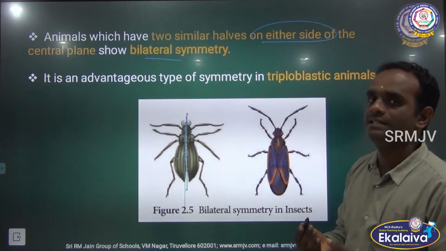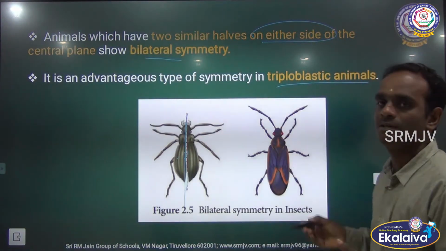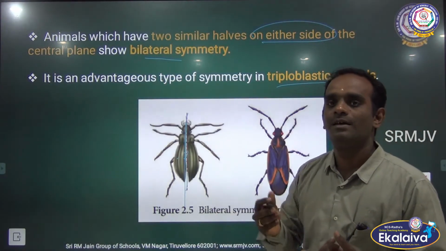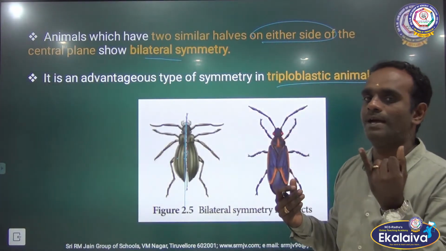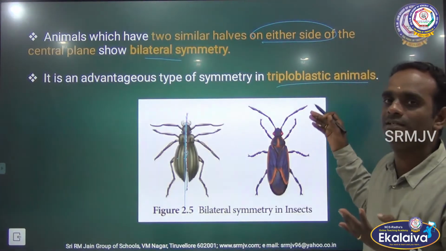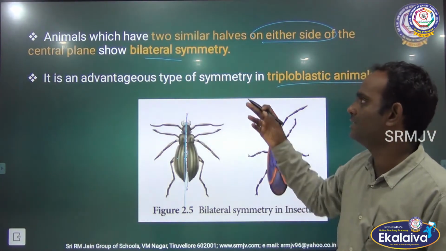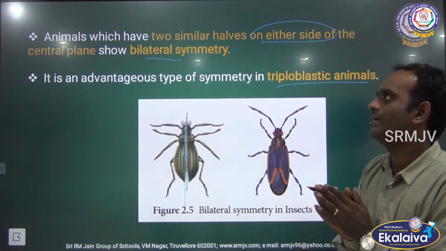It is an advantageous type of symmetry in triploblastic animals. Triploblastic means third phylum. What is the first phylum? Porifera. What is the second one? Coelenterata. From Platyhelminthes till the chordates. Clear, children?